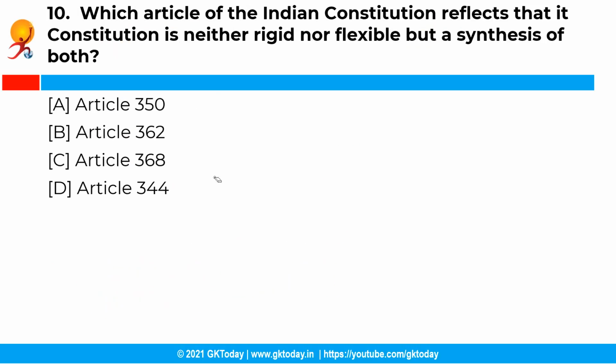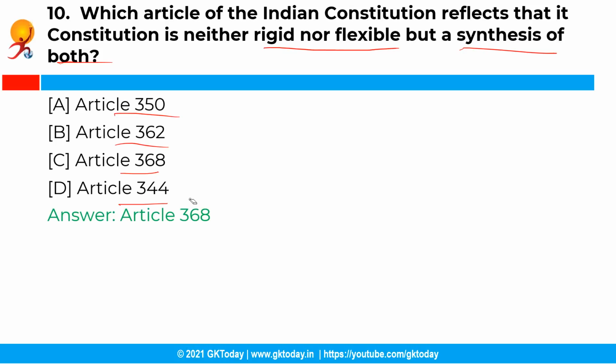Now the next question is, which article of the Indian Constitution reflects that the Constitution is neither rigid nor flexible but a synthesis of both? Your options are option A, Article 350, option B, Article 362, option C, Article 368, option D, Article 344. Now the correct answer for the question is option C, that is Article 368.